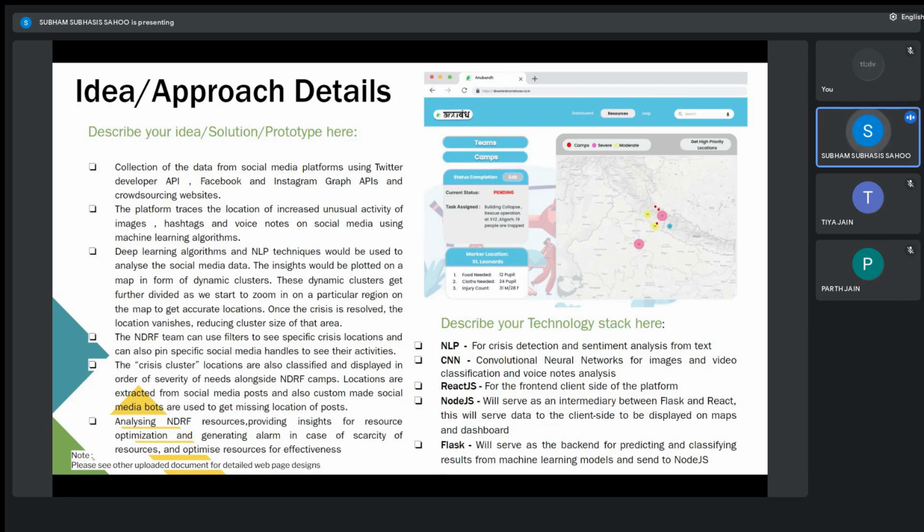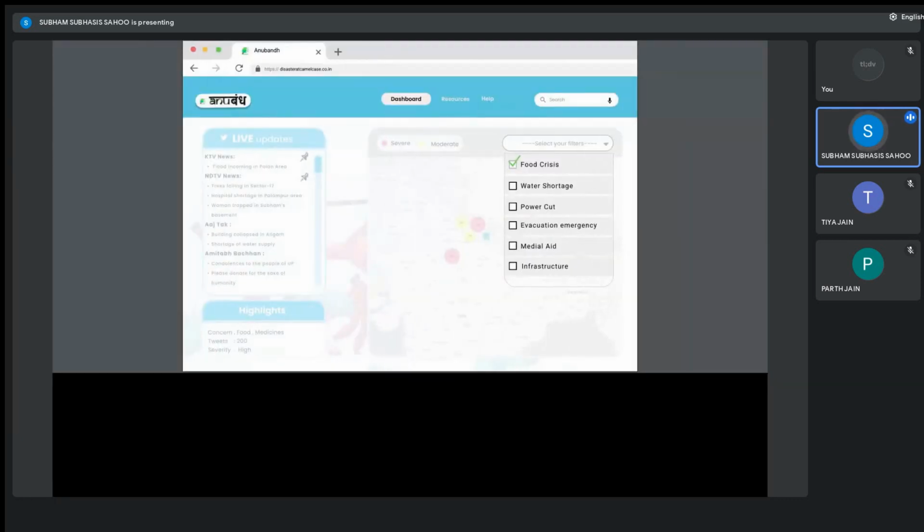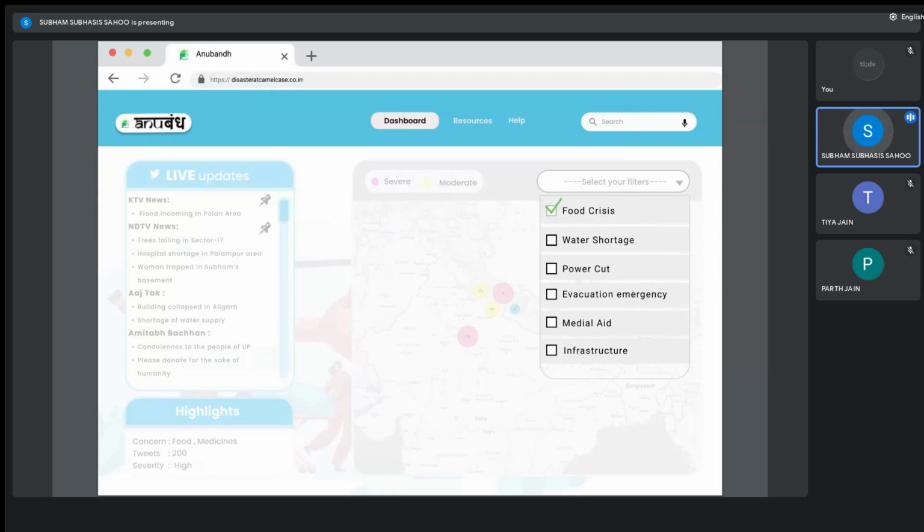Once a crisis is resolved, the cluster size reduces, indicating that the NDRF team has successfully attended to that particular issue. Moreover, we also provide some filtering support for the NDRF team. The NDRF team can choose which category they should focus on. Here in the slide, as you can see, the NDRF team wants to see tweets from the food crisis regions only, so they can select this particular checkbox and only see the regions where a food crisis is being faced.